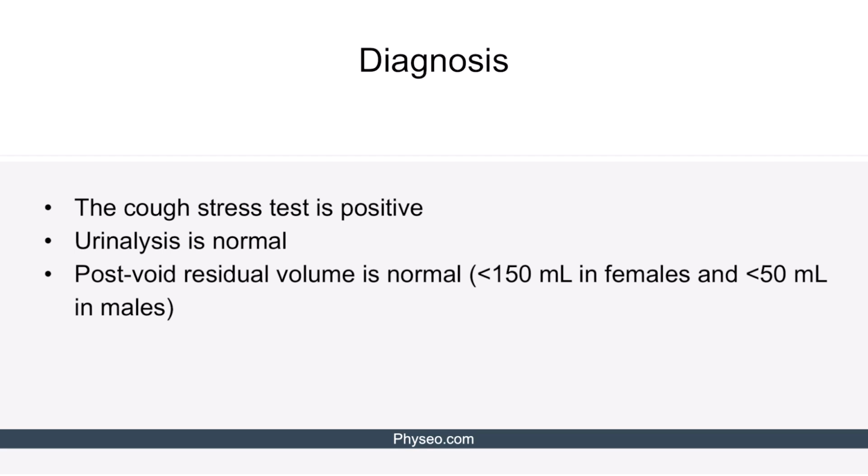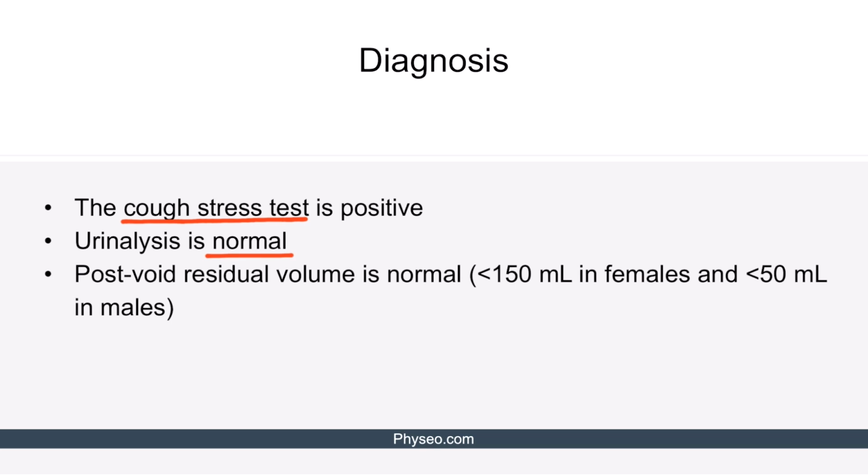The diagnostic finding in these stress incontinence patients is that the cough stress test is positive. In this test, the patient is asked to perform a Valsalva maneuver and then cough, while the clinician observes to see if any urine leaks. A more accurate way to perform this would be to first fill the bladder with 300 milliliters of normal saline, because you want to make sure that there's enough fluid in the bladder, and then you do the test. Because any patient with incontinence should have a urinalysis performed, we've mentioned here that the urinalysis is normal in stress incontinence. So you're not expecting anything from the urinalysis in these patients.